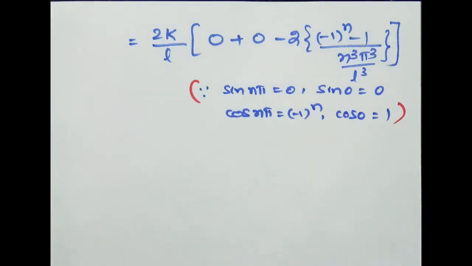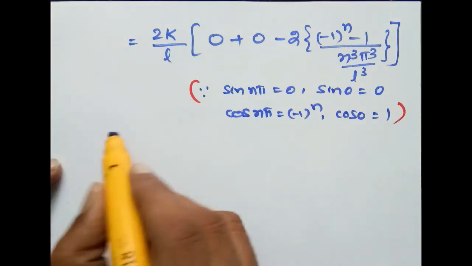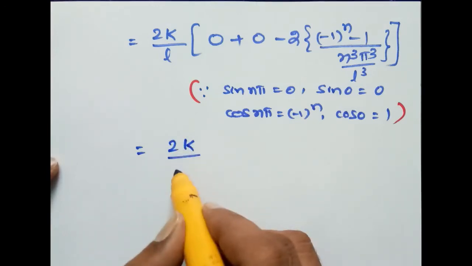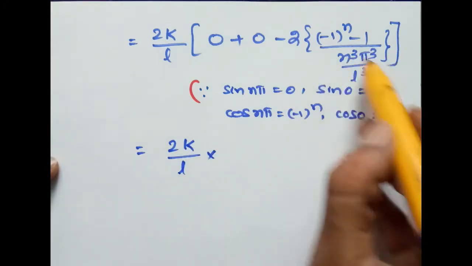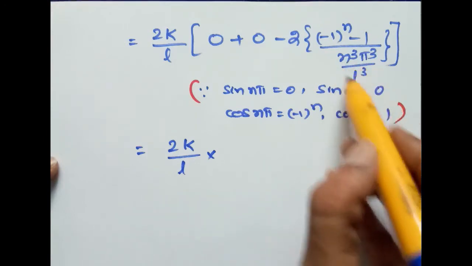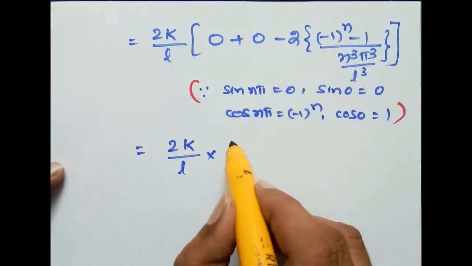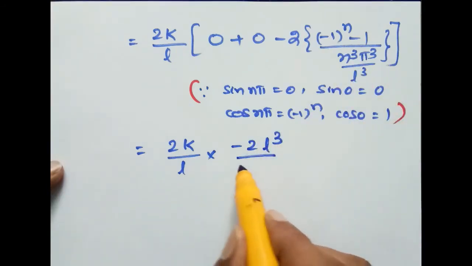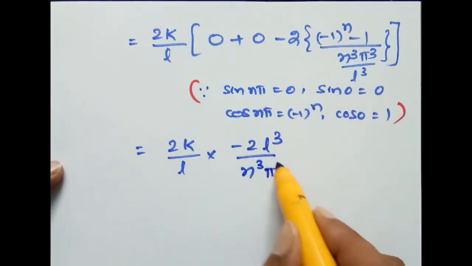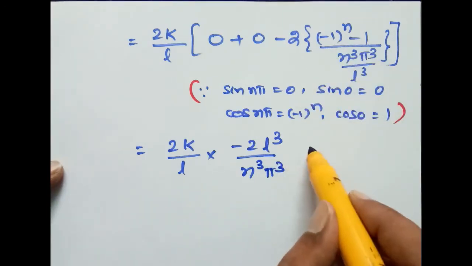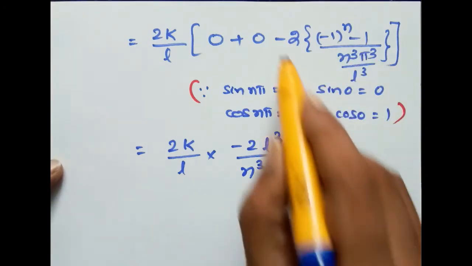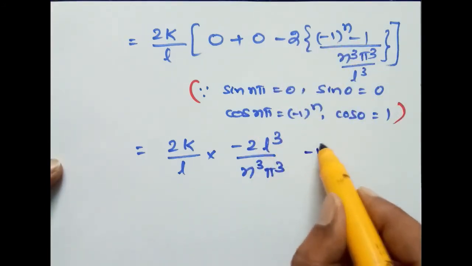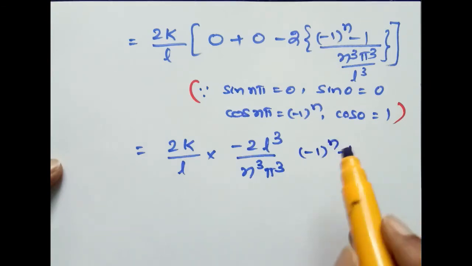Therefore, this can be written as 2k by L into, we are writing it reciprocal, minus 2L cube by n cube pi cube into (minus 1) whole to the power of n minus 1.